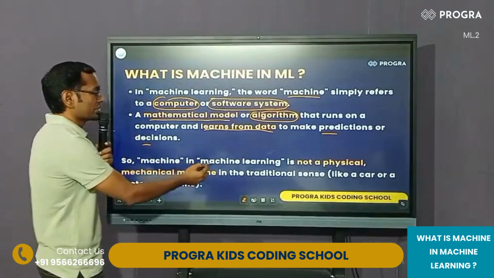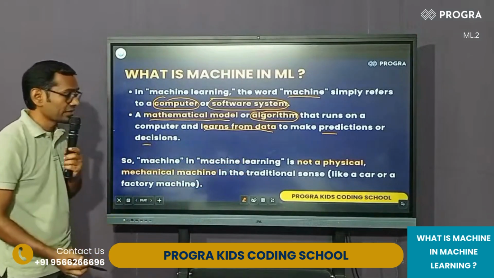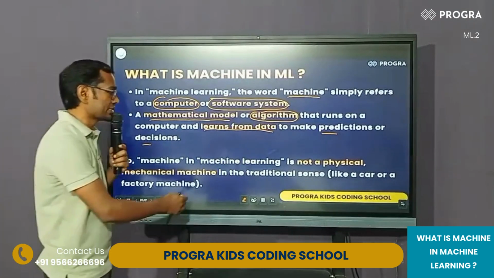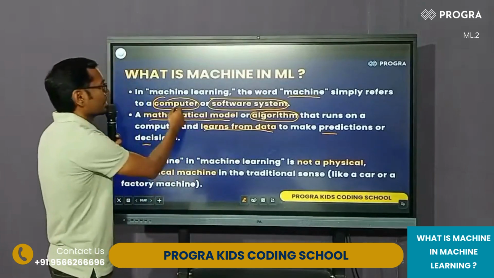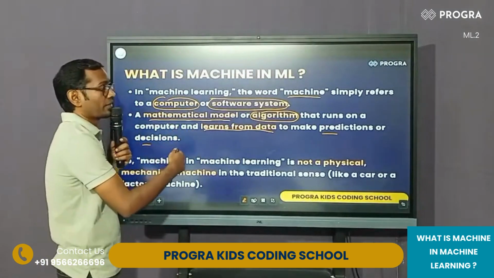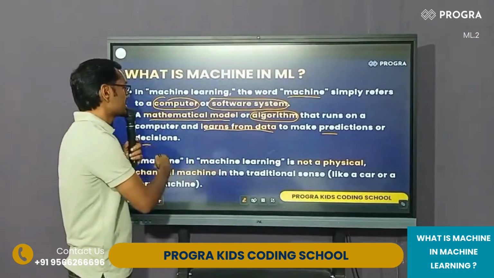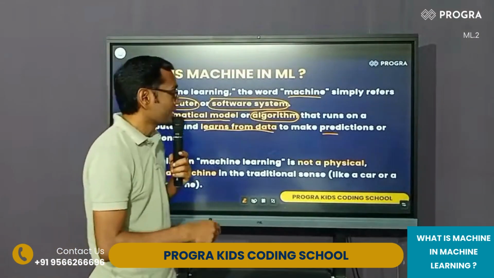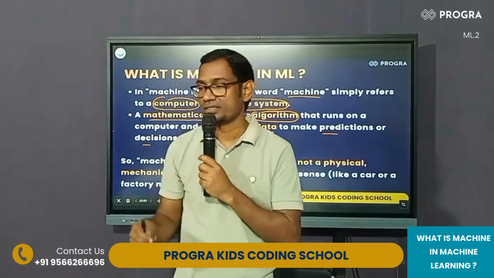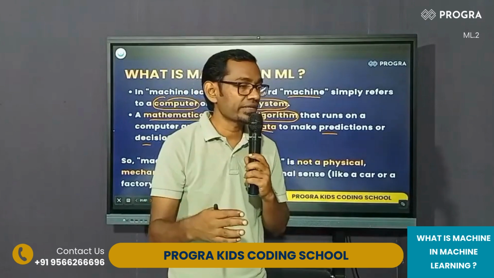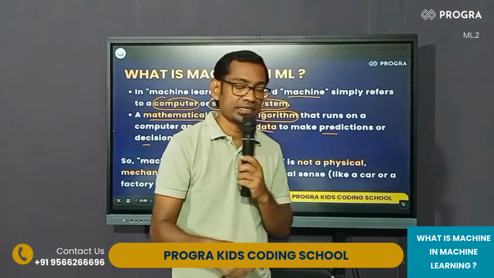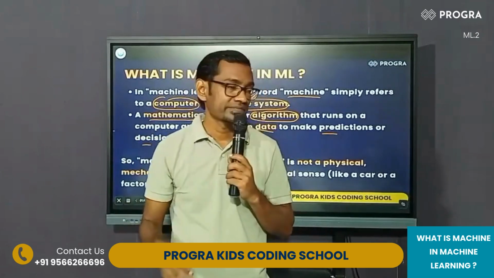A machine in machine learning is not a physical mechanical machine. It's not a physical mechanical machine in the traditional sense. Okay, it's nothing but a computer or a software system, or it could be a mathematical model or an algorithm that runs on a computer and learns from data. It learns from data to identify patterns, and it generates patterns to make predictions or decisions.